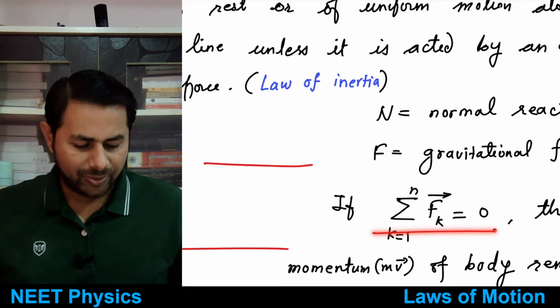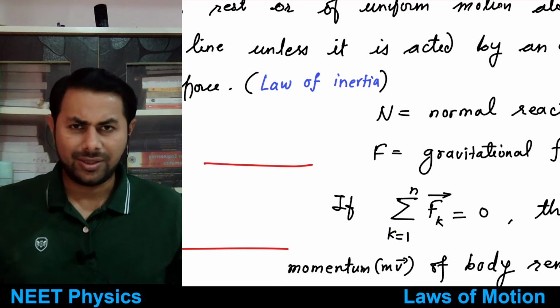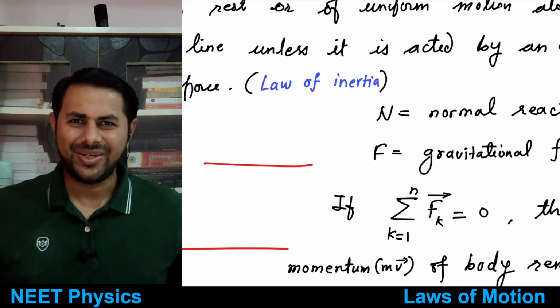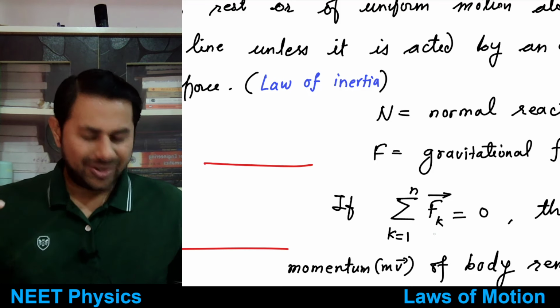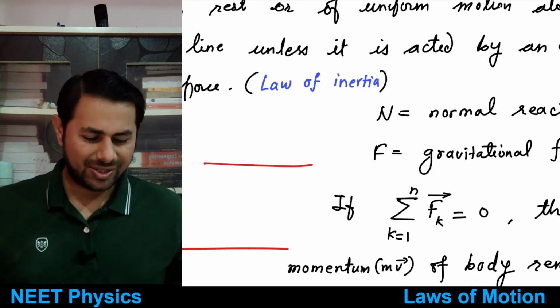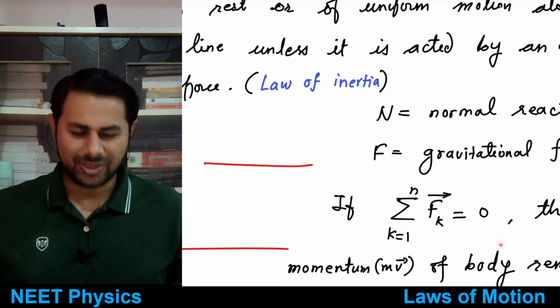So if the net force is 0, then velocity will not change. State of rest is just a state of 0 velocity, right? So if the net force is non-zero, then velocity will change. This is Newton's first law.